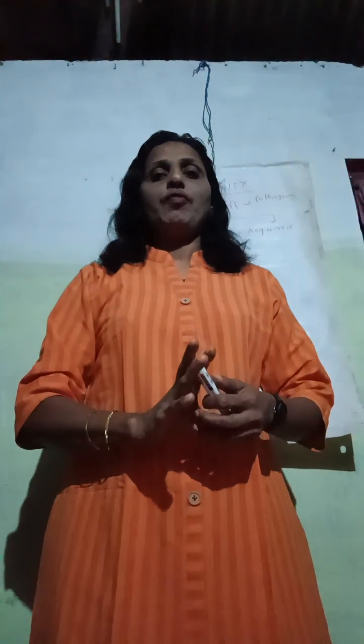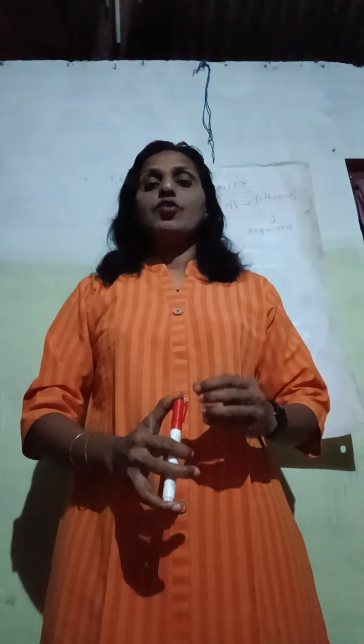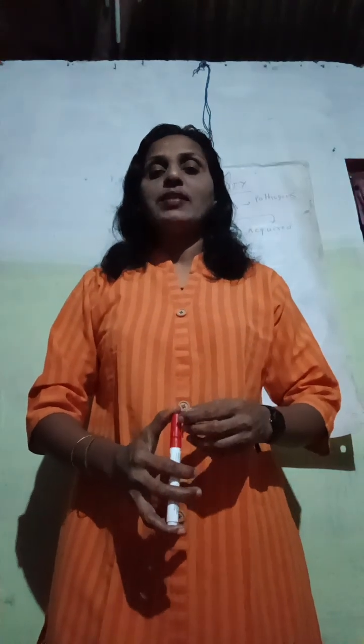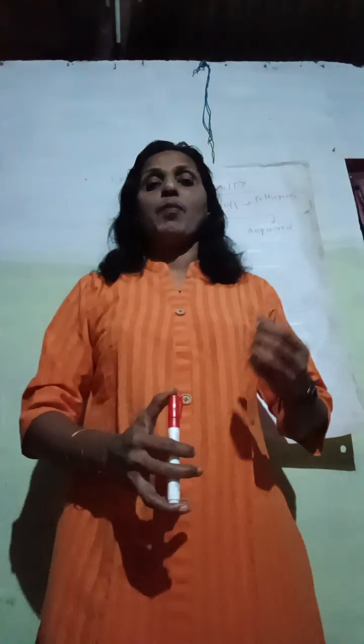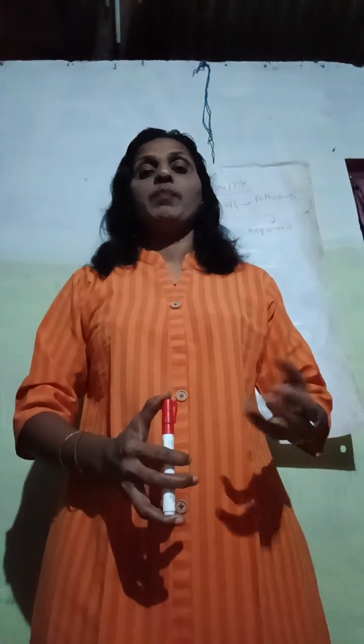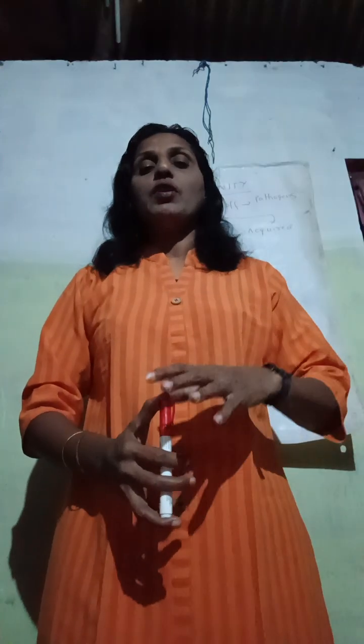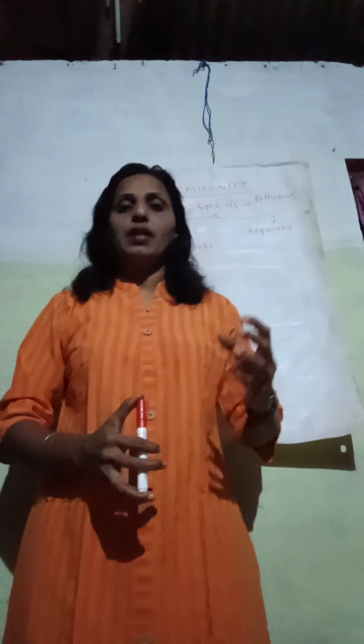There are different types of innate immunity. The first type is known as physical barrier. The skin and the mucus which lines some of the systems of the body, like the respiratory system, the urinogenital system and the digestive tract, prevent the entry of pathogens into the body.